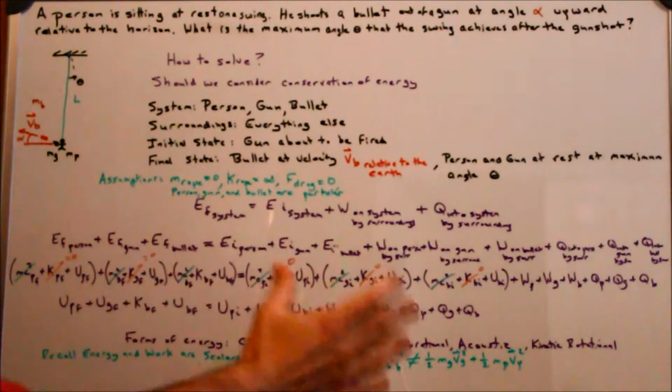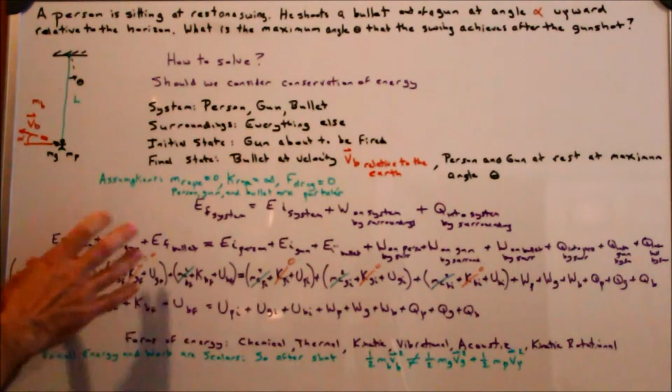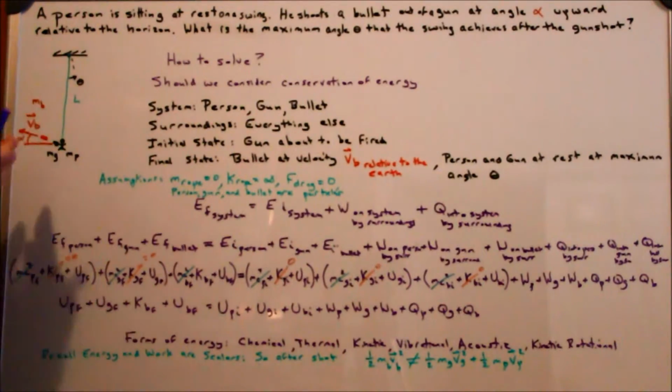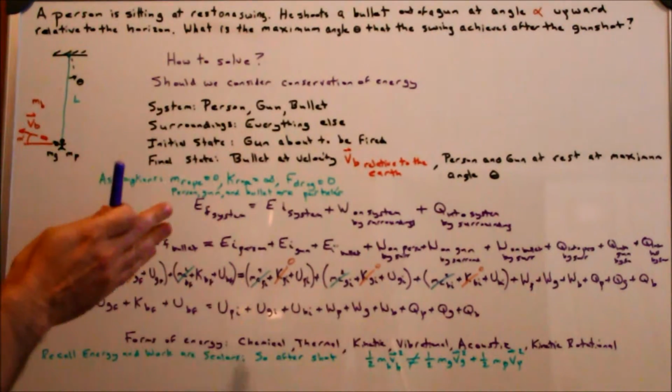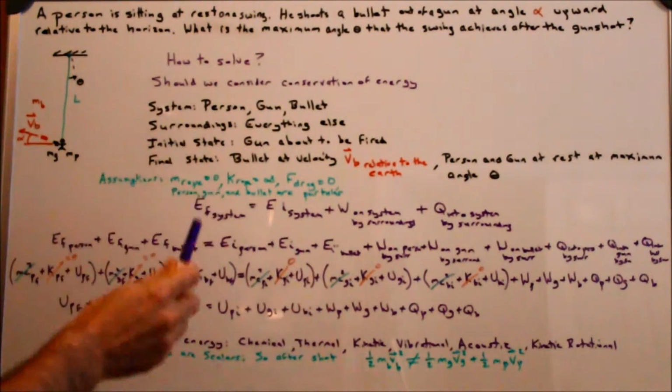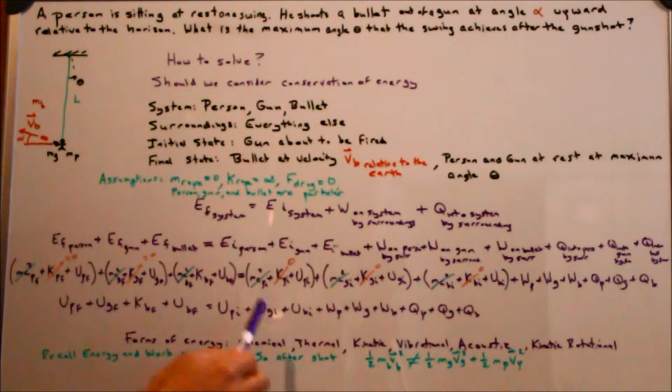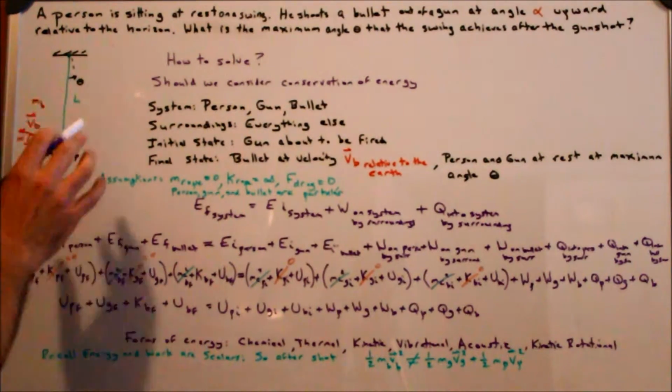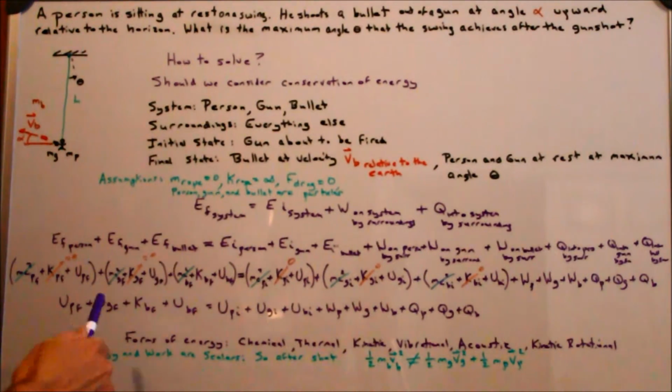Energy is the state of energy of the system before and the state of energy of the system after. It's not like some energy went that way and some energy went that way and they balance each other. There's nothing like that. Energy is a scalar. So clearly this one-fits-all approach, initial state to final state, could be solved. I'm not saying it's impossible if you know all these things.